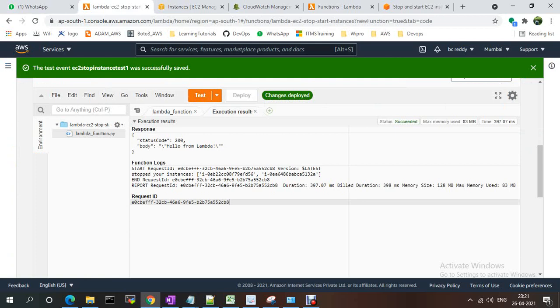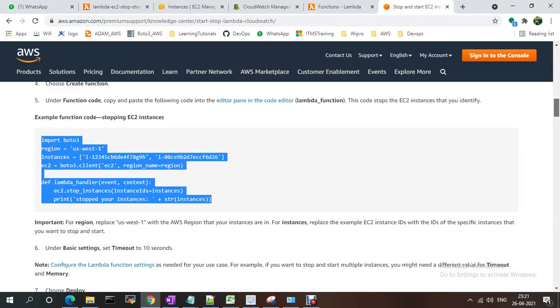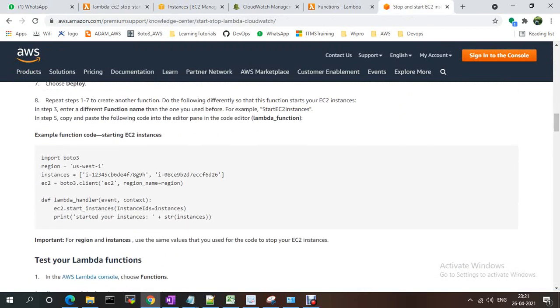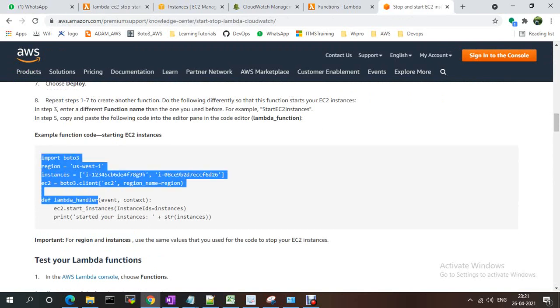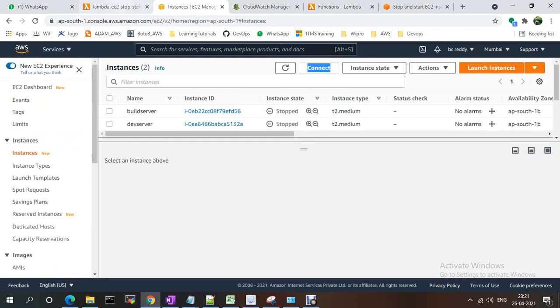If I want to start the instances, you just need to do start instance. They were just stopped, right? You just need to go to start instance. You do the same with this function, with the same instance IDs, everything the same; wherever stop is there, you just need to use start, and it starts your instances. I'm just making the changes to my Lambda function.